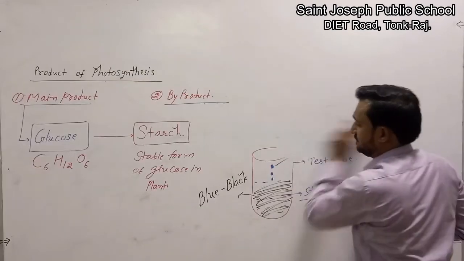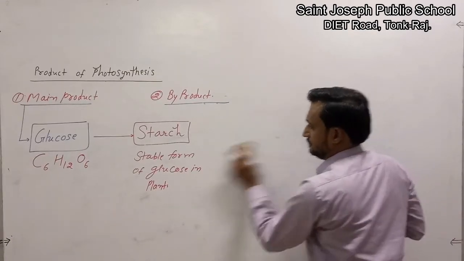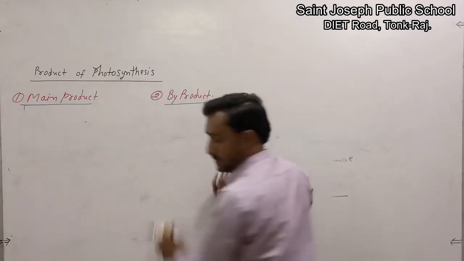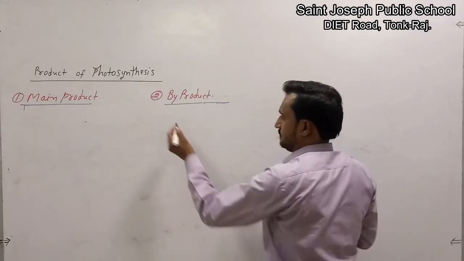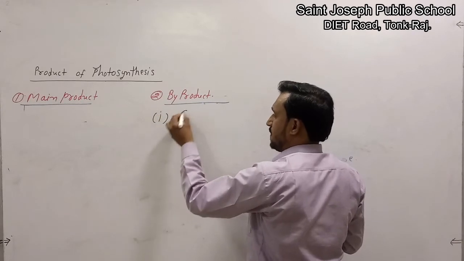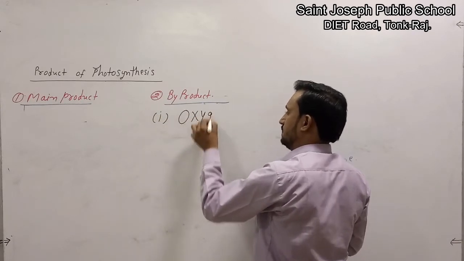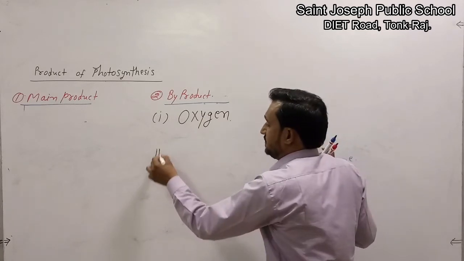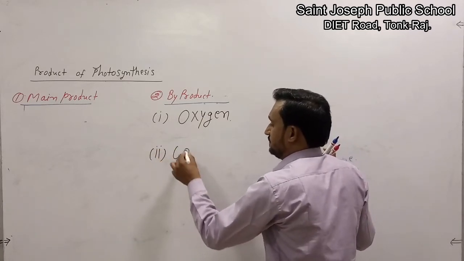Another two products are first oxygen and second water.